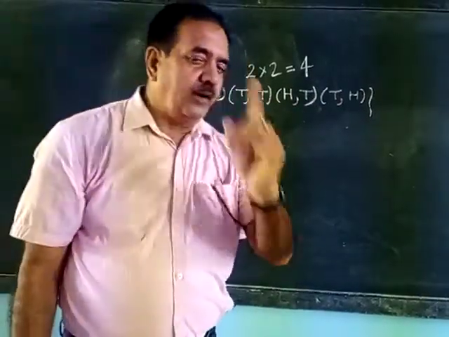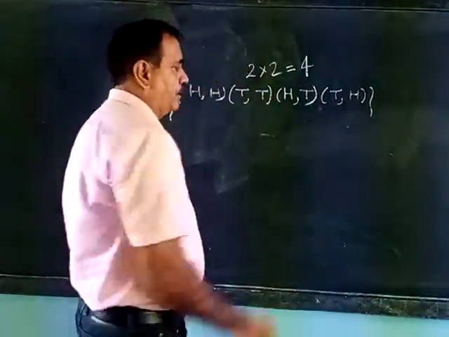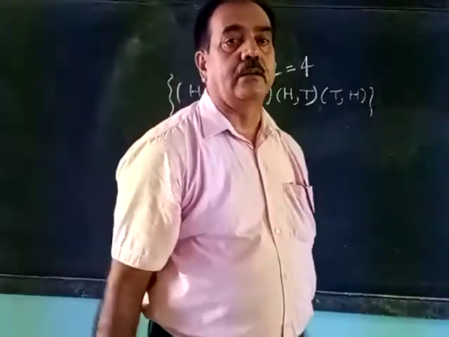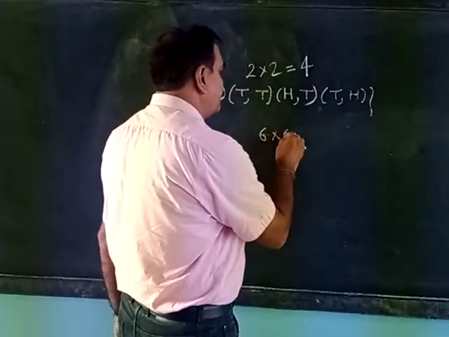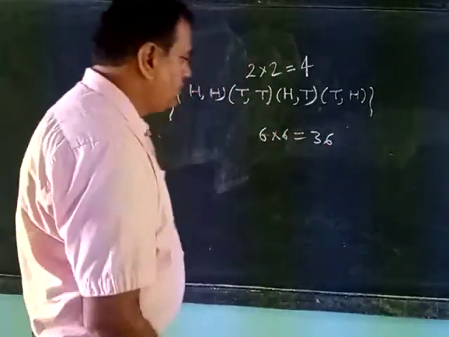Similarly, one dice has 6 outcomes. And when we throw two dice together, how many total outcomes? So 6 into 6, that is 36 outcomes. How?